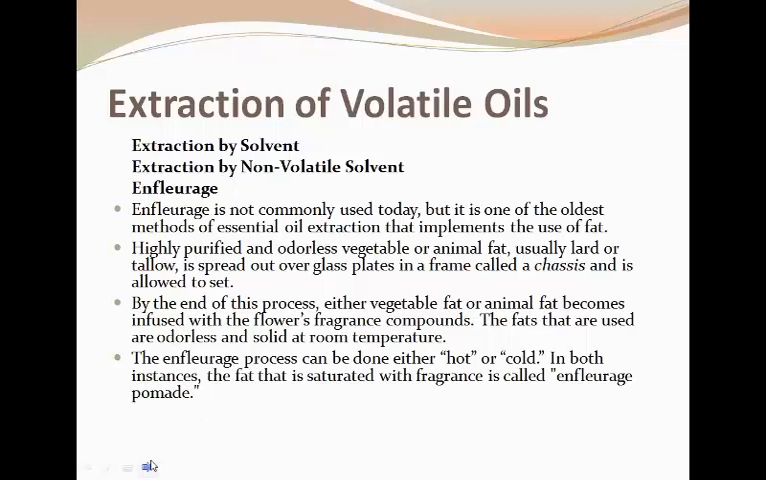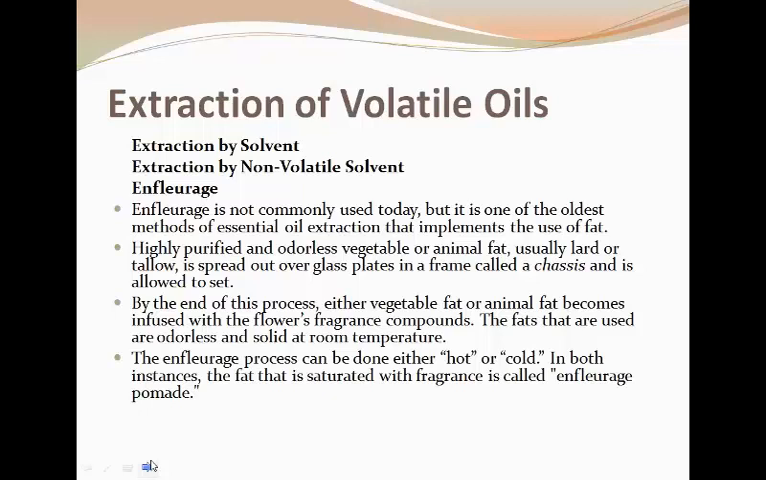Another method for extraction of volatile oil is extraction by solvent. That solvent can be non-volatile oil, volatile oil, or a supercritical fluid. So let us see first the extraction by non-volatile oil. This method includes techniques like enfleurage, maceration, and spraying. So in the process of enfleurage, what is basically done?